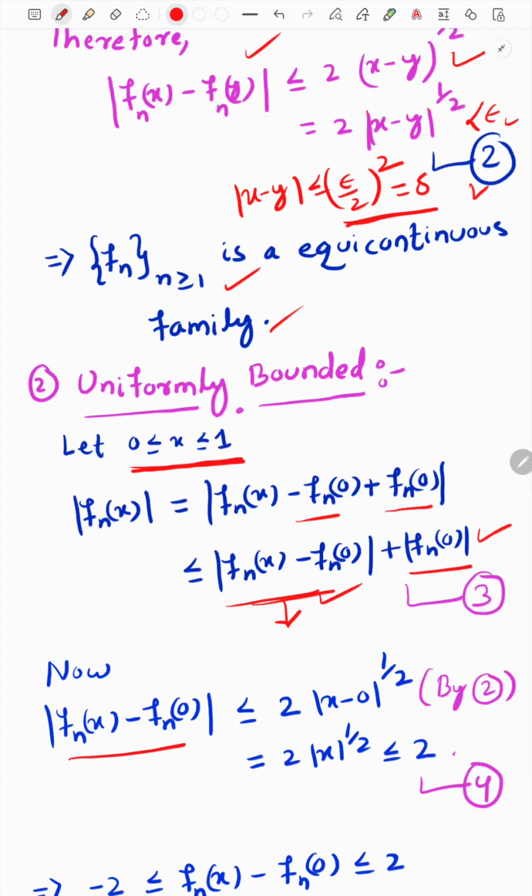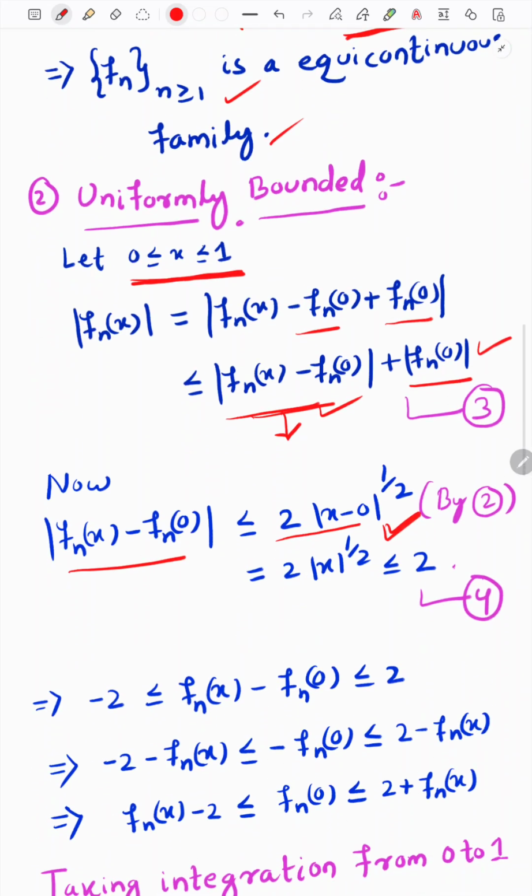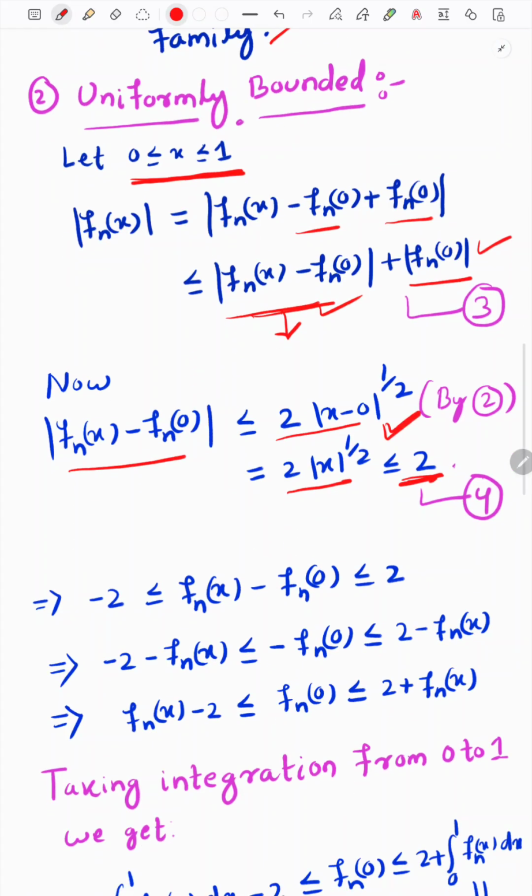This quantity is less than or equal to this, and this is coming from step 2. Because in step 2, for x equal to x and y equal to 0, if we put y equal to 0 in this step you will reach this step. Then this is equal to this one, and since our x lies in the compact interval [0,1] and its highest value is 1, it can be bounded by 2 times 2. Therefore we estimate this term. Now we will proceed to estimate the modulus of fn(0).